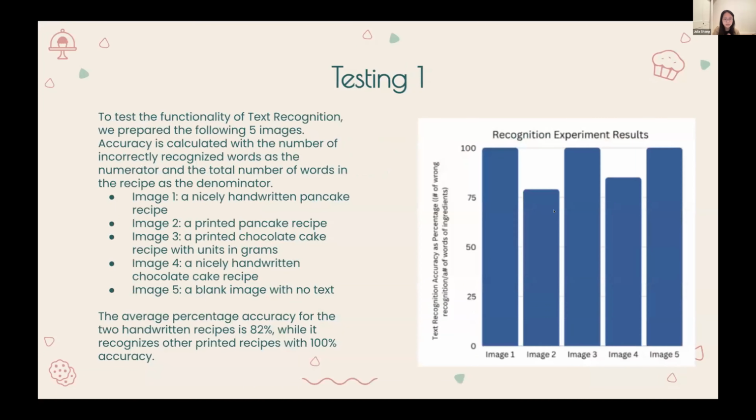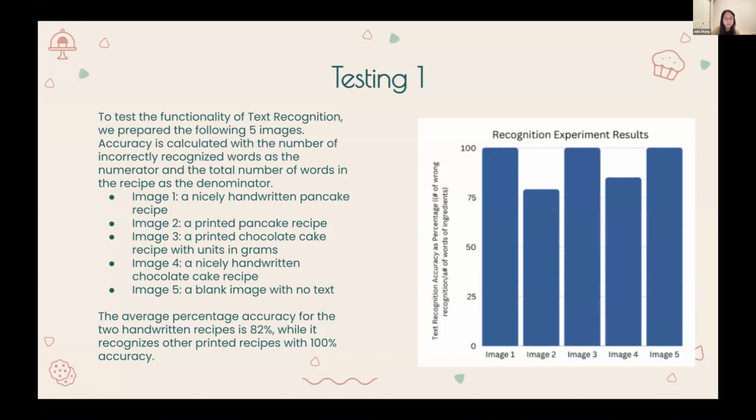Another aspect we wanted to test was text recognition, which is responsible for identifying each ingredient in the uploaded recipe and is crucial for generating modified recipes. To assess the performance of text recognition, we prepared 5 different images as described below. Image 1 is a nicely handwritten pancake recipe. Image 2 is a printed pancake recipe. Image 3 is a printed chocolate cake recipe with units in grams. Image 4 is a nicely handwritten chocolate cake recipe. And image 5 is a blank image with no text.